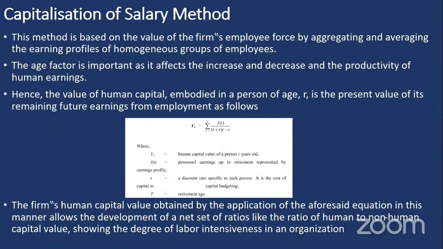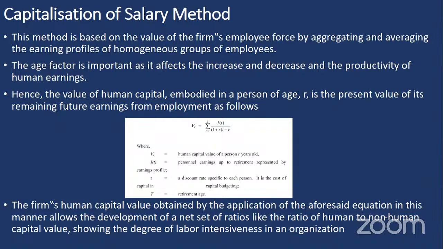Over a period of time, they analyze the earnings of each person in the group. Depending upon their age, for example, if a person is at the age of 35 years and will stay with the company until 60, then for a period of 25 years, based upon the salary they generate and taking their age factor, they calculate the value of that employee in the present context. For this, they calculate the present value of their current earnings. There is a formula given here.